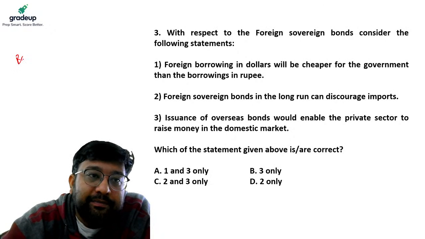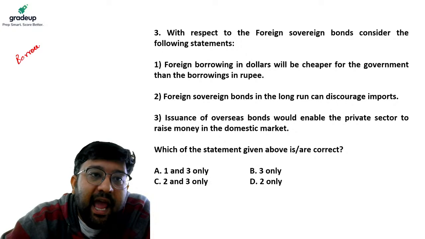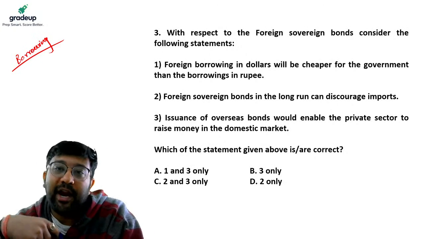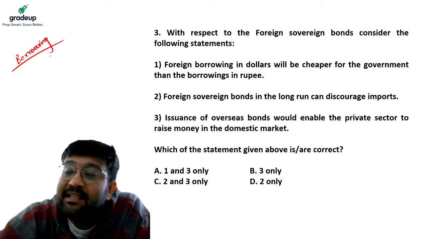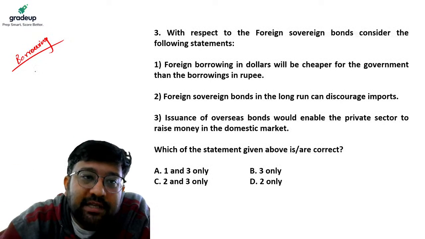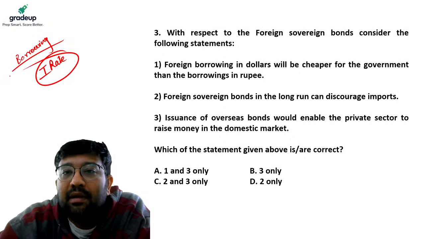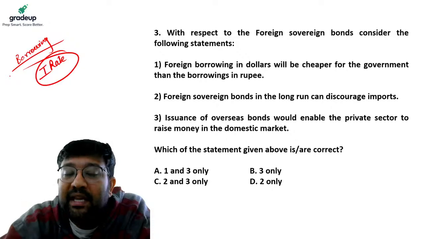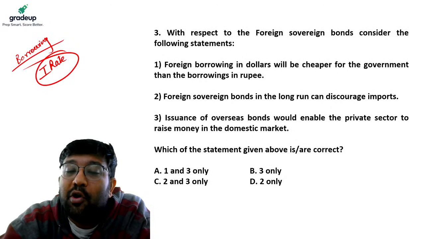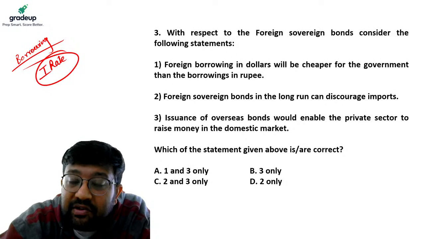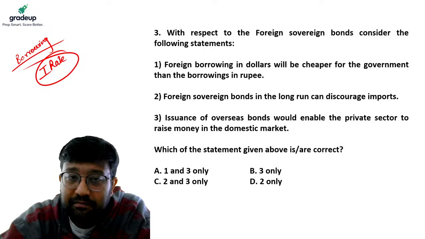Every borrowing of money, be it inside our country or outside the country, has a cost, and that cost is the interest rate. The cost of borrowing money in rupees is the cost of borrowing within India, but the interest rates in India are higher.